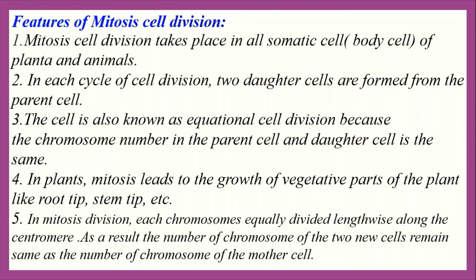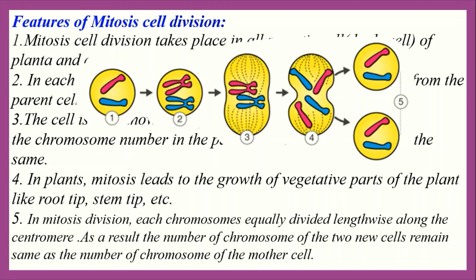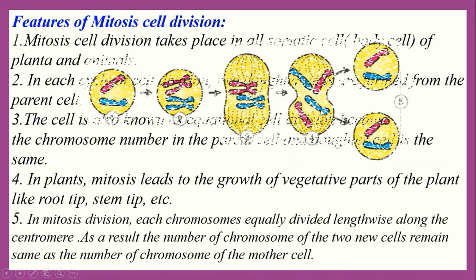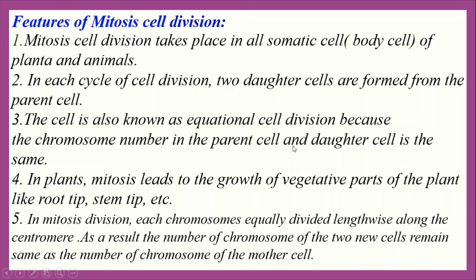Now number three, the cell division is also known as equational division because the chromosome number in the parent cell and daughter cell is the same. Okay, everybody, now again see the figure here. The parent cell contains 2 chromosomes and the daughter cell also contains the same number of chromosomes. So here it is written that the parent cell and daughter cells are the same.